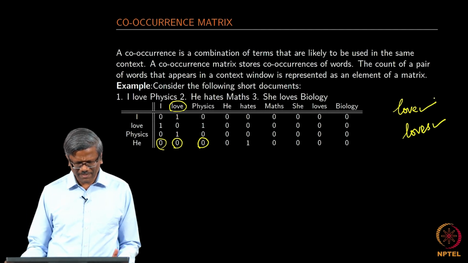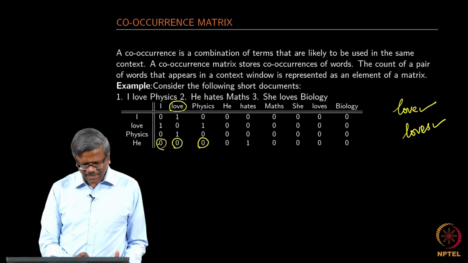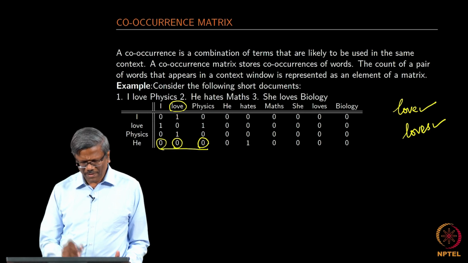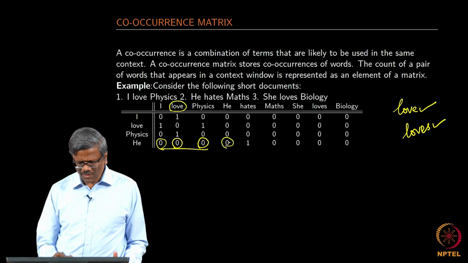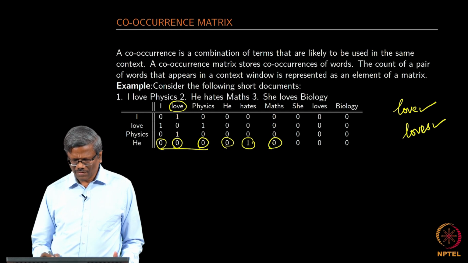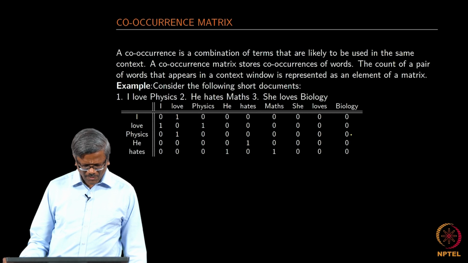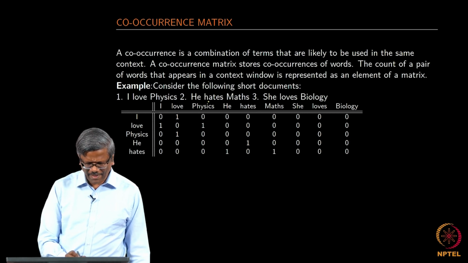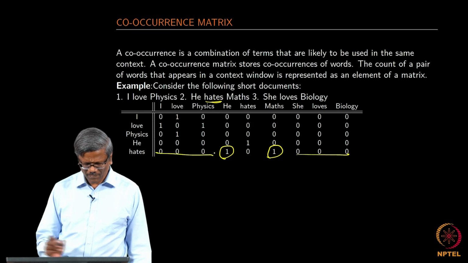Going back to the second document, there is nothing that occurs together between he and the first document. So, he and he 0, he and hates, they occur together, he and maths no. Again the second word in the second document, the co-occurrence word is this, another one is math, and the rest of them are all 0 because they do not occur together.